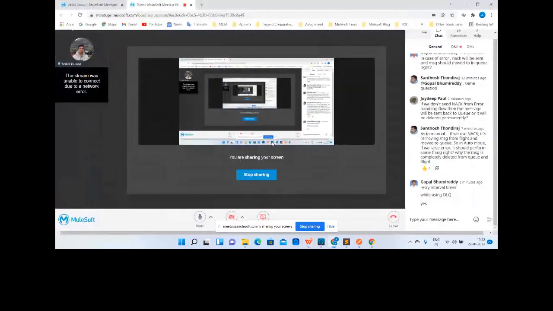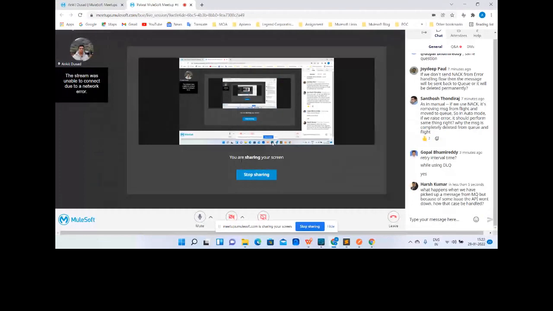What happens when we have picked up a message from MQ, but because of some issue, the API went down? How is that case handled? Yes, that is what I'm saying. If the API itself is down, then definitely that message will be lost because the API hasn't worked. So in that case, you have to explicitly maintain the database.